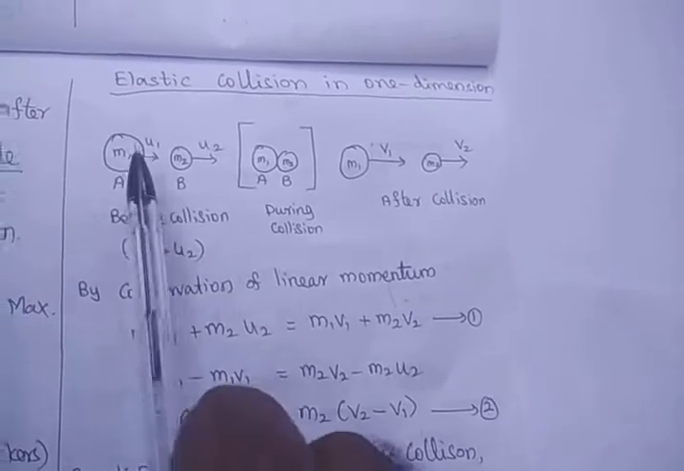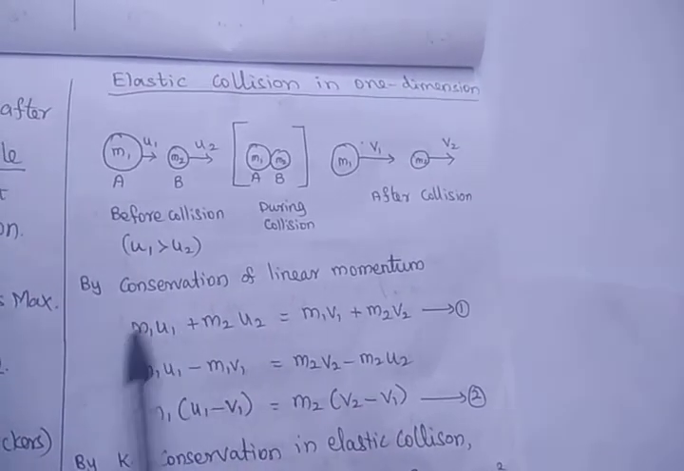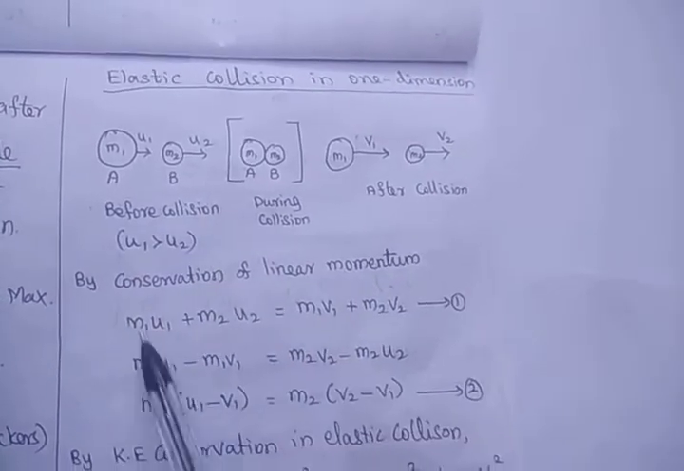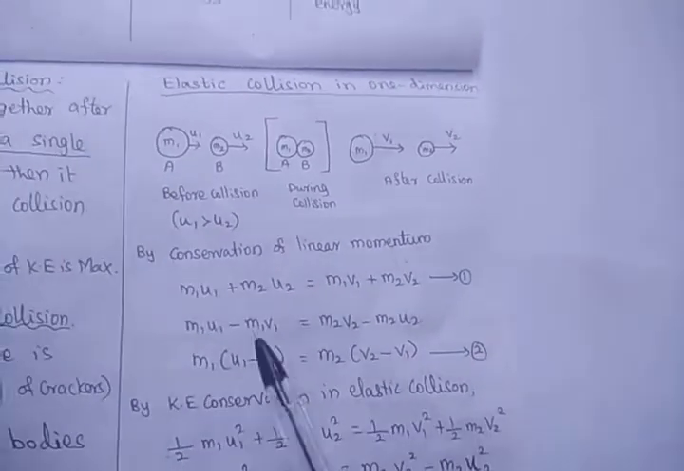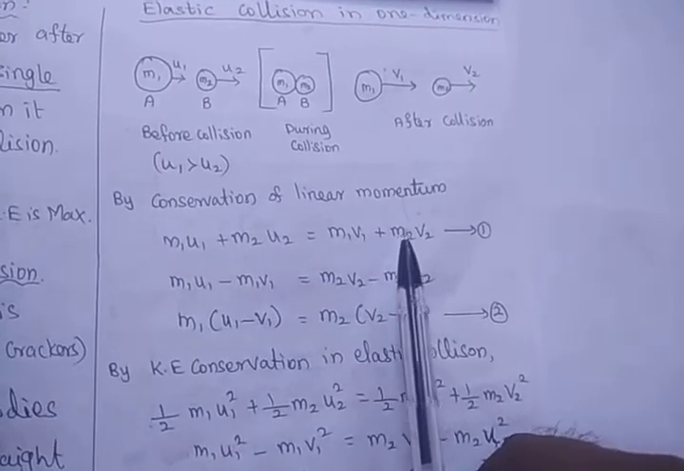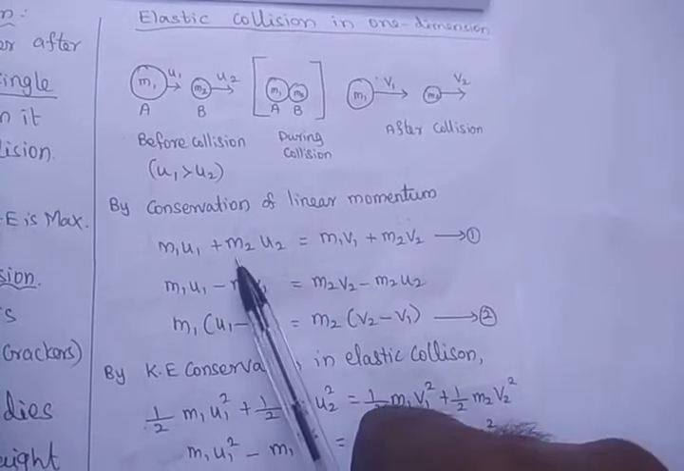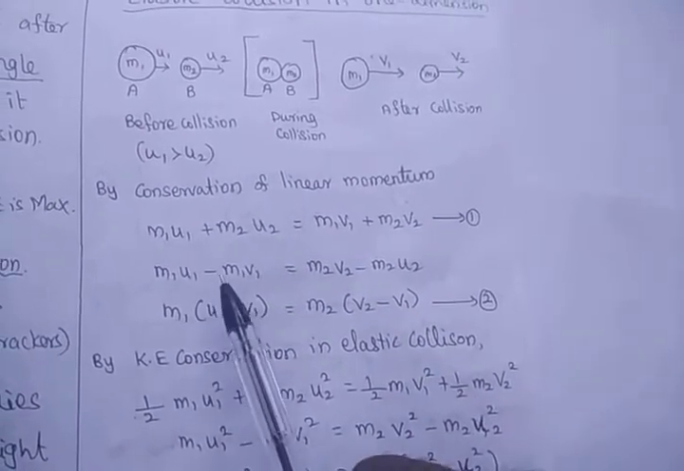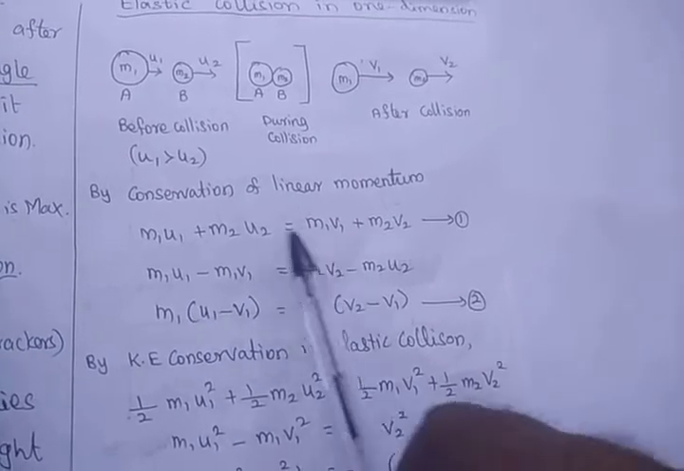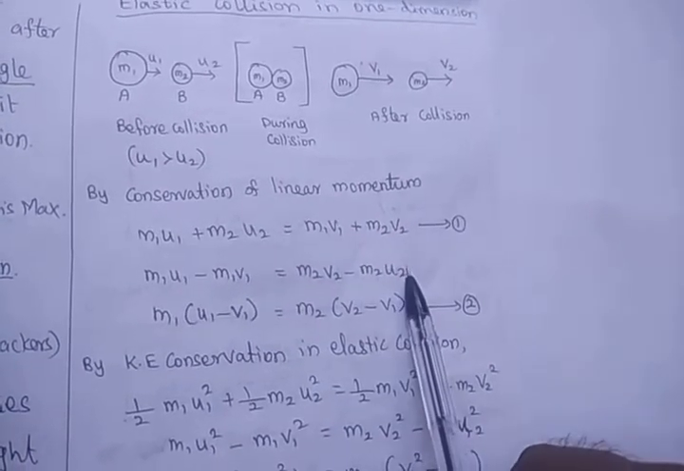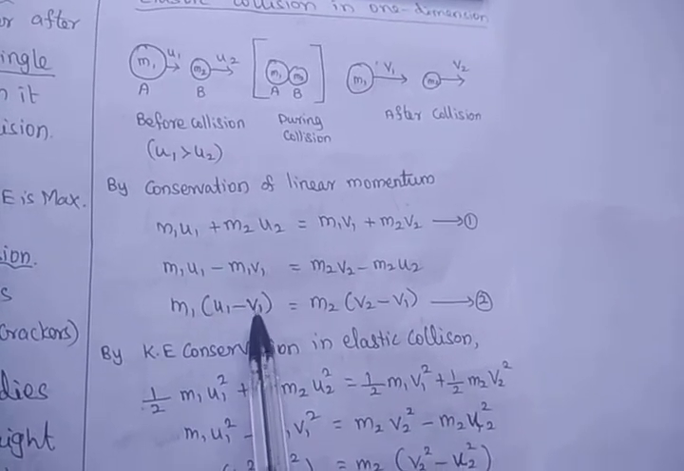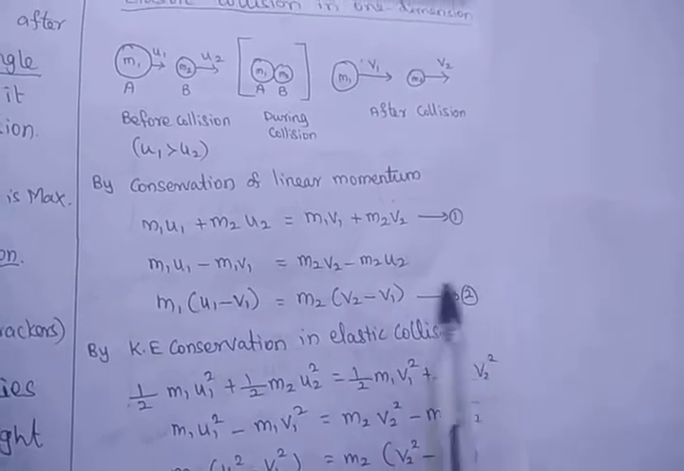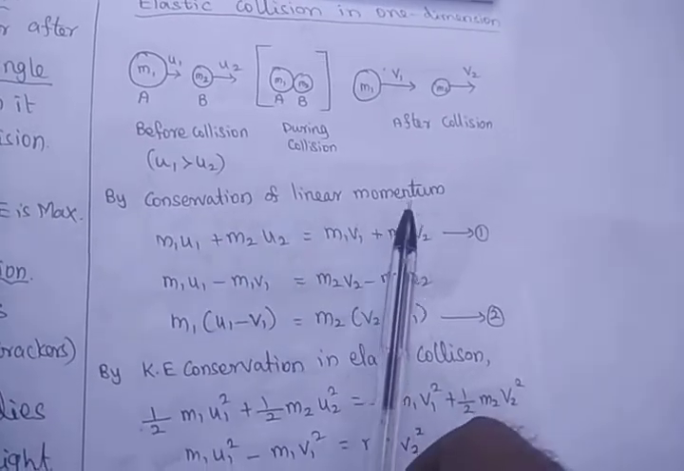So the momentum of the two bodies before collision, that is A and B before collision, is equal to the momentum of the bodies after collision. So what we have to do is bring the mass m1 to this side and mass m2 to this side. So m1 u1 minus m1 v1 equals m2 v2 minus m2 u2. Take m1 commonly outside: m1 (u1 minus v1) equals m2 (v2 minus u2). So this is the conservation of linear momentum.